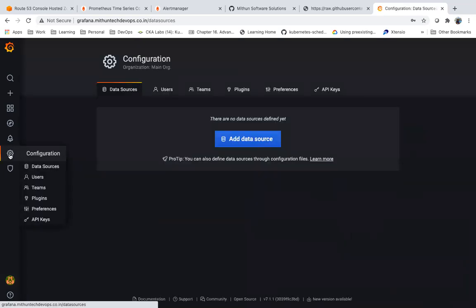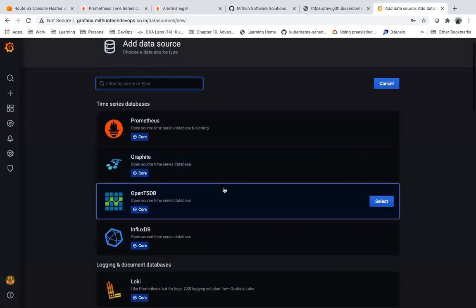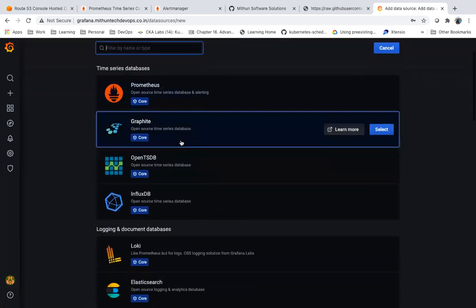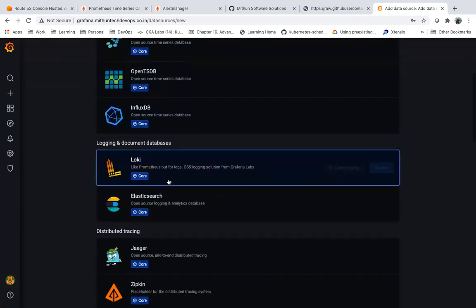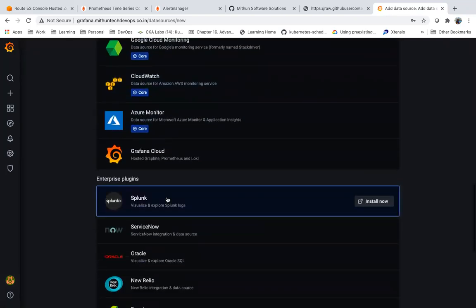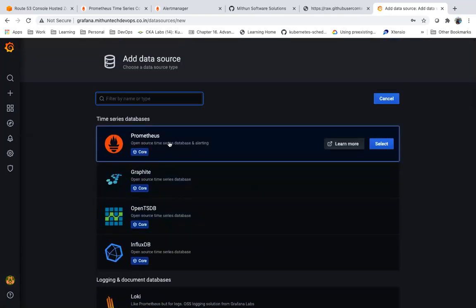Go to the settings button here. You have data sources. Here, I need to add a data source for this Grafana. If you see, as I told, Grafana can talk to a lot of data sources like Prometheus, Graphite, InfluxDB, a lot of data sources. So what is my data source as of now? I want Grafana to talk to Prometheus. So let me select this.